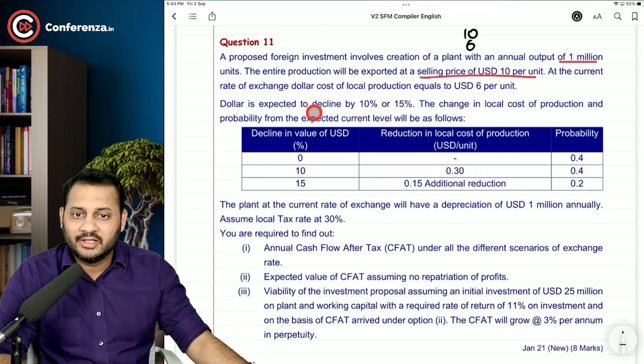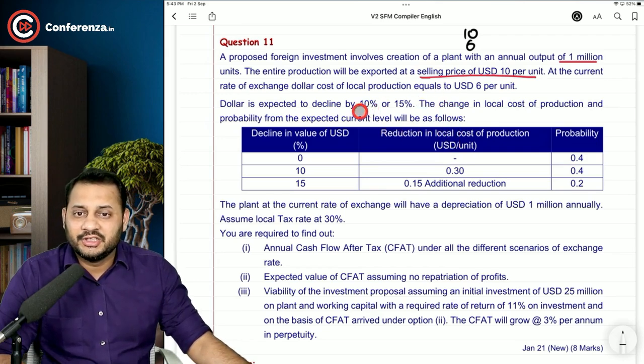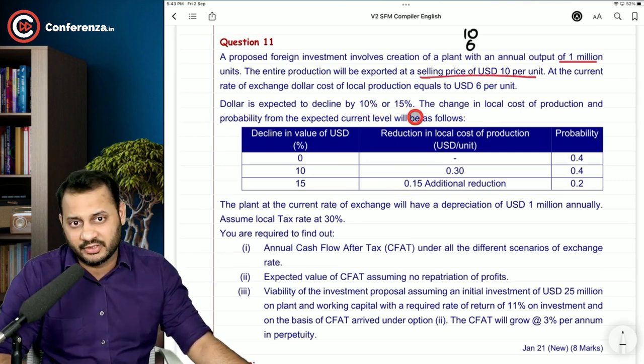Dollar is expected to decline by 10% or 15%. The change in the local cost of production and probability from the expected current level will be as follows. See, the dollar rate is expected to decline by 10 or 15%, to be very specific.